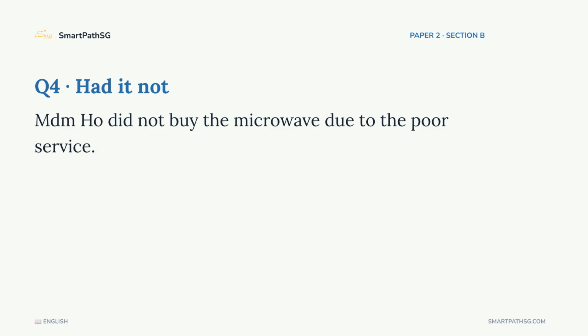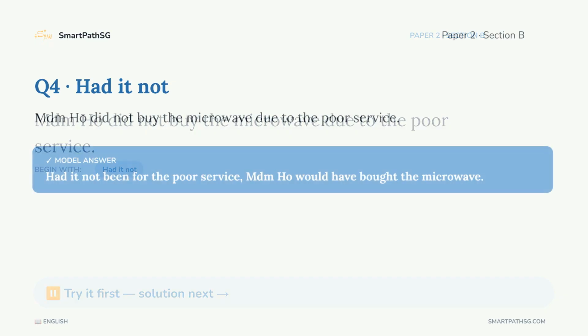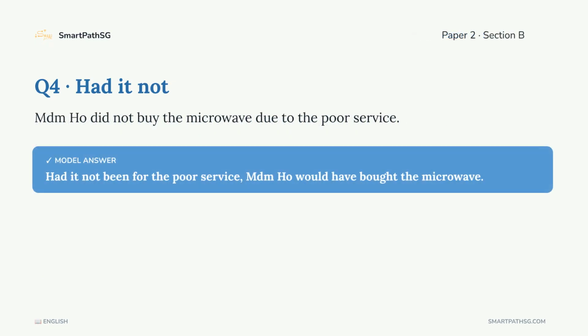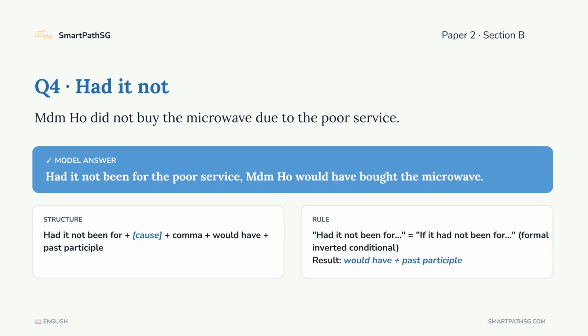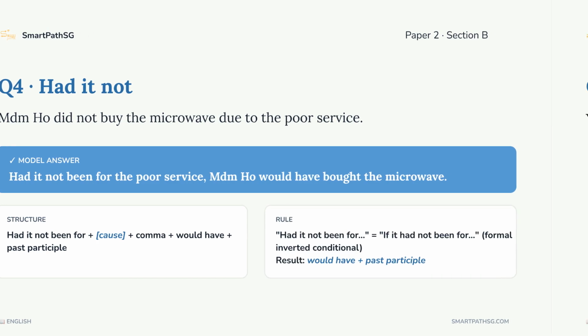Question 4. Madam Ho did not buy the microwave due to the poor service. Rewrite and start with had it not. This is the very formal, inverted conditional. It means, if it had not been for. This is a tough one, so think carefully. The answer. Had it not been for the poor service, Madam Ho would have bought the microwave. The structure is, had it not been for, plus the cause, the poor service, followed by a comma, and then the result using would have, plus past participle. This converts a past action that didn't happen into a conditional statement.